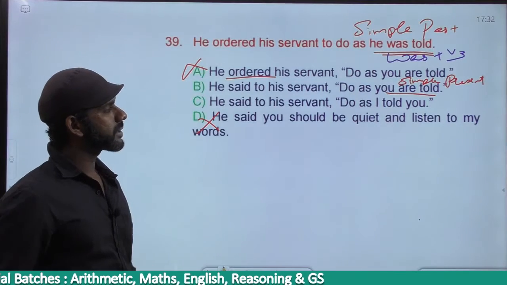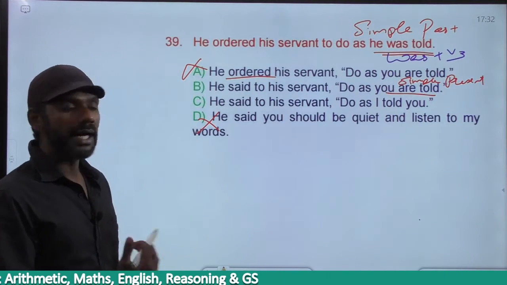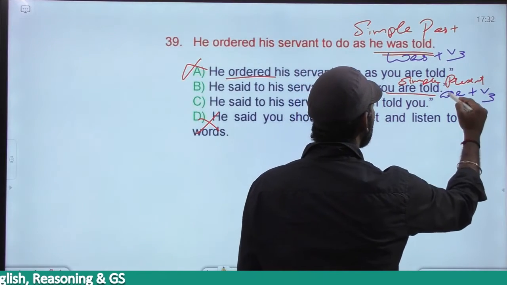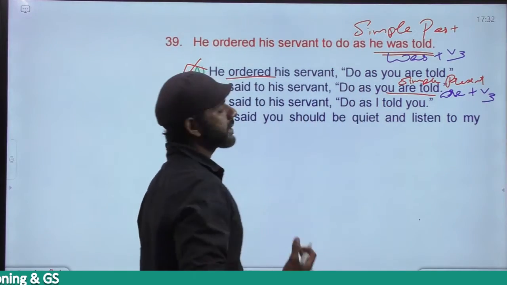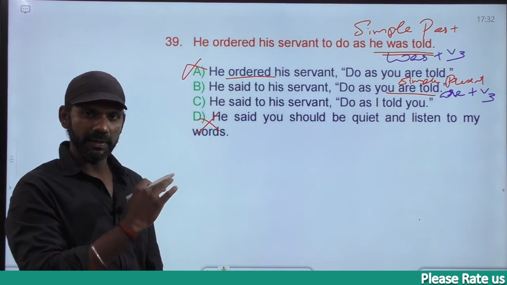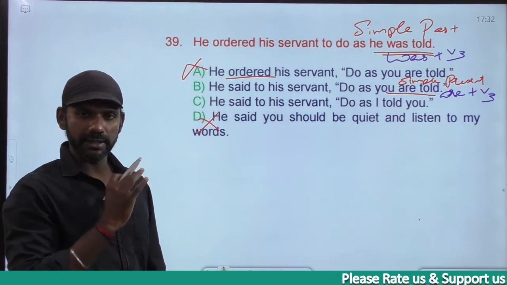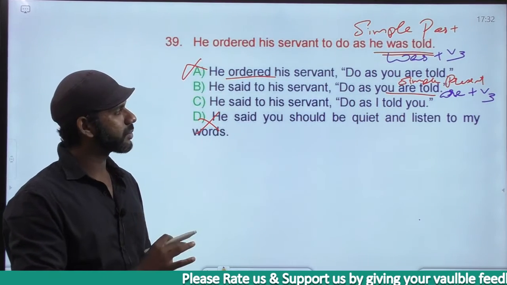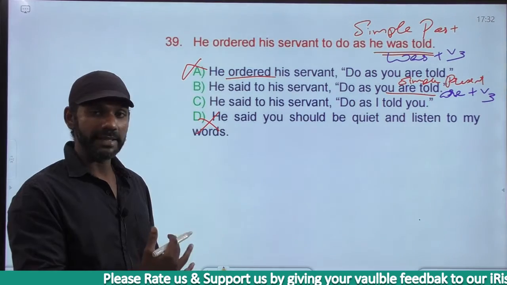He said to his servant, "Do as you are told." "Are told" is are plus V3, and are plus V3 is simple present in the passive voice itself. So simple past became simple present. The meaning remains the same. Both are in the passive voice. "You are told" is passive voice.